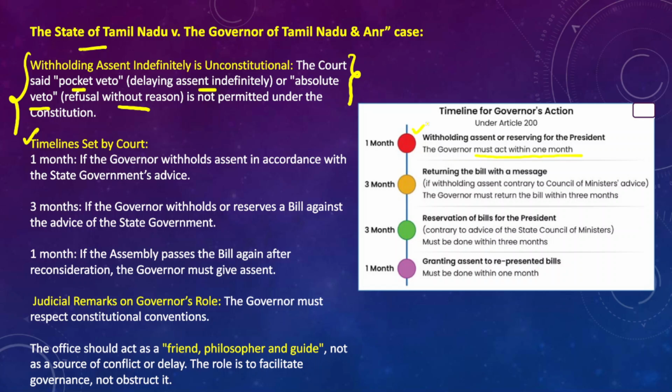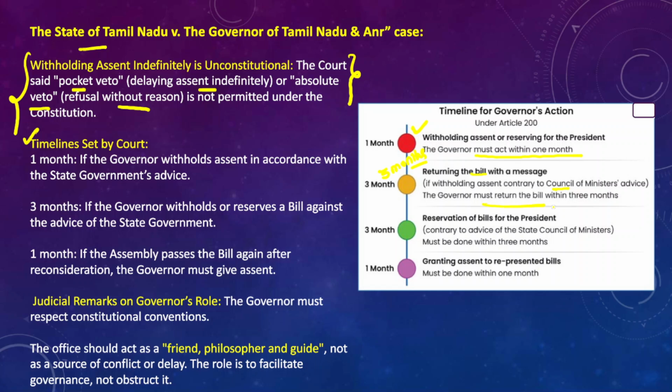So the governor must act within 1 month when it comes to withholding assent to the bill or reserving the bill for the consent of the president. And secondly, when it comes to returning the bill with a message to the state legislative assembly, then the governor must act within 3 months, right? So whenever the governor decides to withhold assent contrary to the Council of Ministers' advice, the governor must return the bill within 3 months to the State Legislative Assembly.